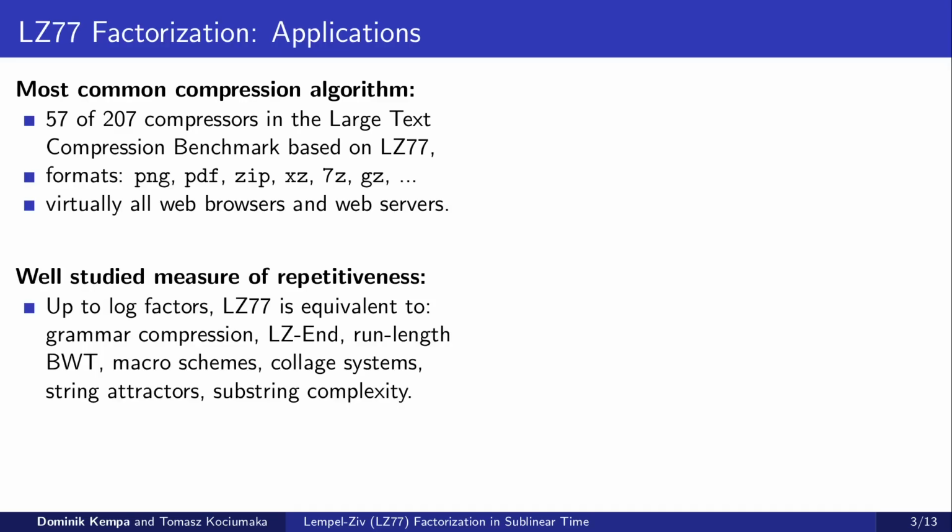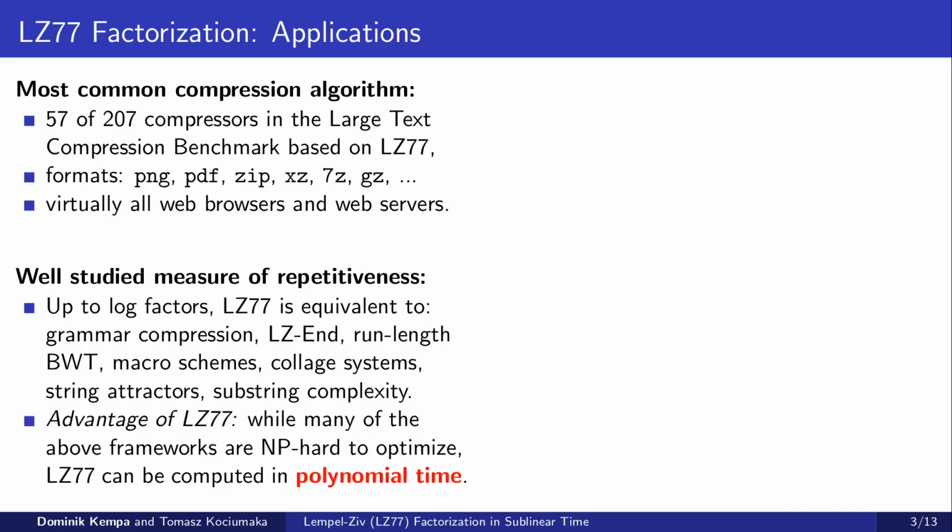LZ77 factorization is also a very well-studied measure of repetitiveness. Up to logarithmic factors, it is known to be equivalent to several other compression methods, including grammars, LZ-End, run-length Burrows-Wheeler transform, and several others. Importantly, although many of the above methods are NP-hard to optimize, LZ77 can be computed in polynomial time.